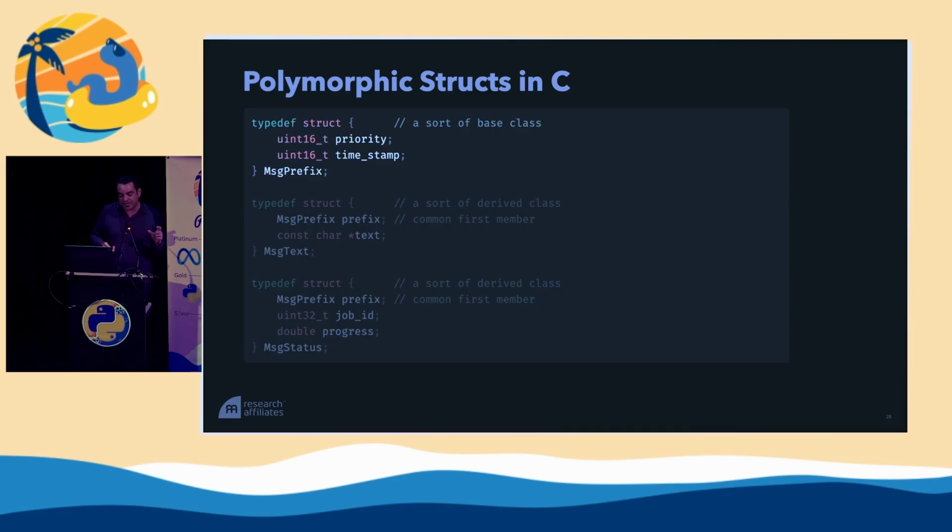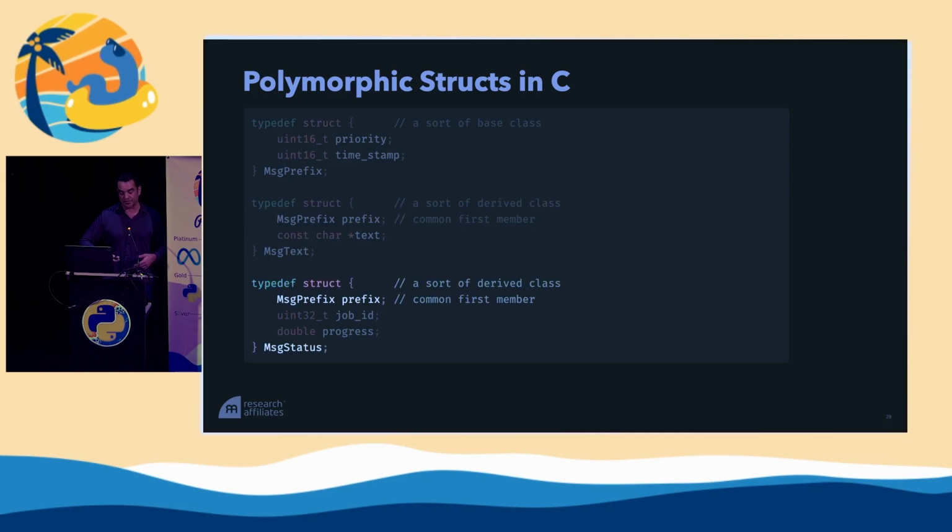But we know every message needs a priority and a timestamp. So we've defined a struct here that has two fields, priority and timestamp. Then we're going to have specialized versions of this message for different purposes. Maybe we want to log long text messages, but we still want priority and timestamp. For that, we can create a new struct, message text, that has prefix as the first member. This is a kind of derived class in our object-oriented language. And then we can add an additional field for the text.